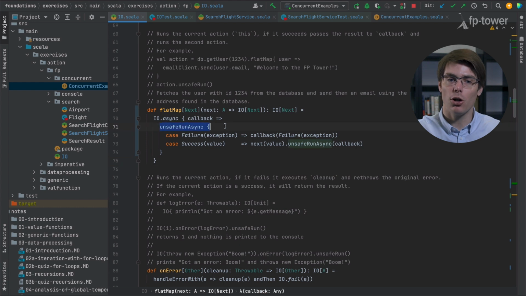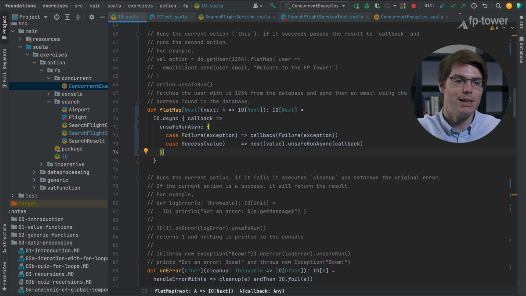We say, okay, let's run the current IO. When the current IO fails, we call the callback with a failure. So this is the early termination. If the current IO succeeds, we call the next function, which gives us an IO. And what we say is that whatever it's done, call the callback. So we just propagate the thing.